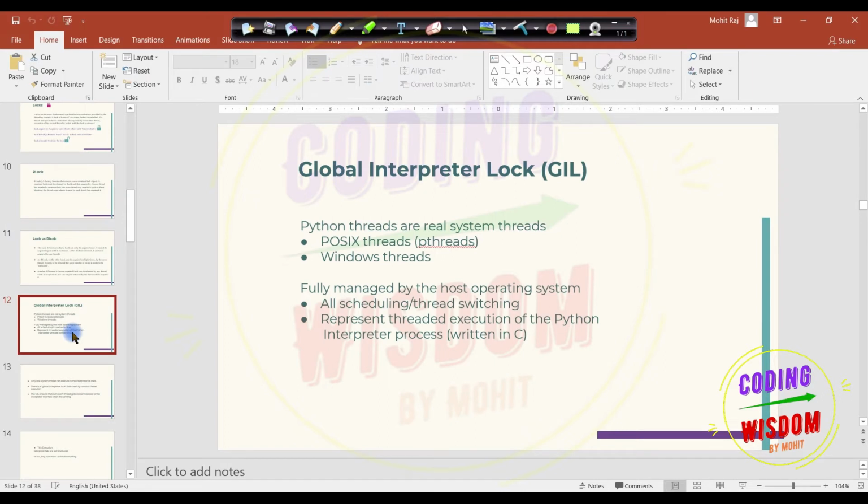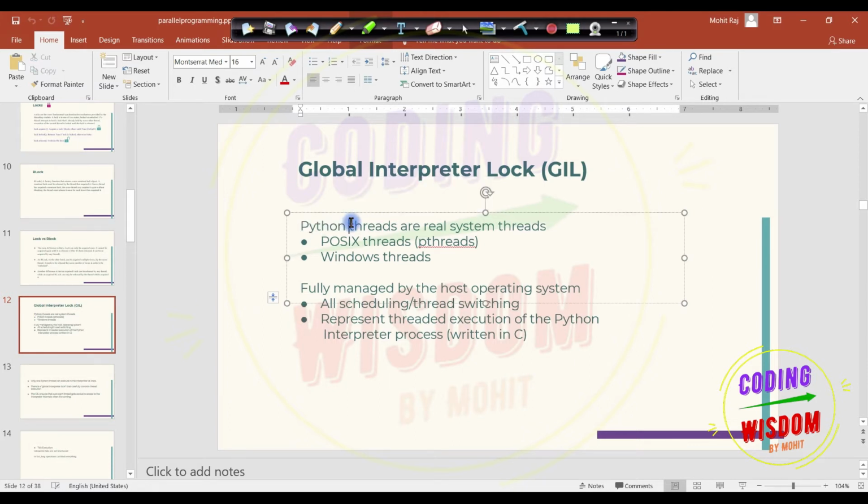Now the main topic of this video: the GIL, the Global Interpreter Lock. First of all, we need to understand some concepts about threads. First, threads in Python are real system threads. For Linux, these are POSIX threads. For Windows, these are Windows threads. These threads are completely managed by the host operating system: context switching and scheduling are all managed by the host operating system. So its performance largely depends upon the operating system.